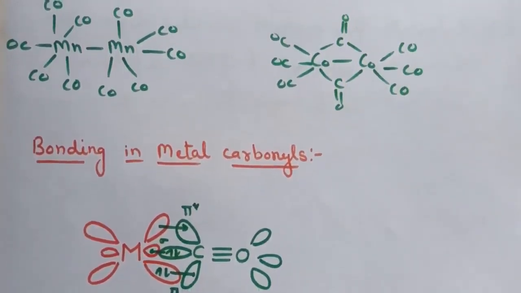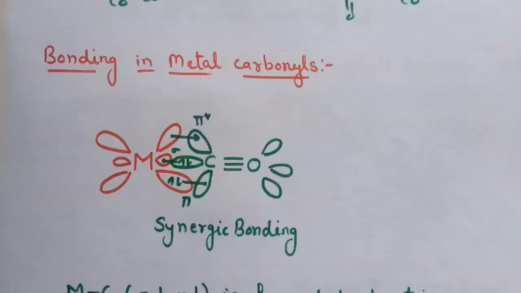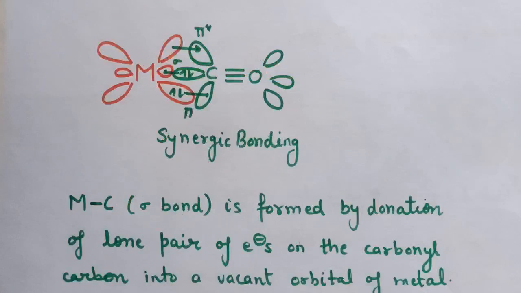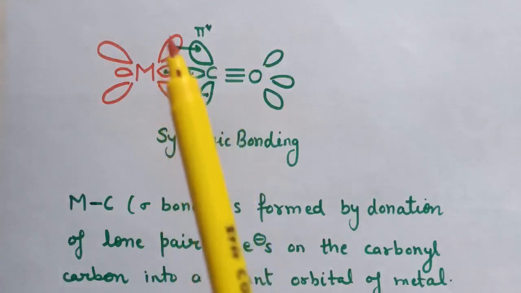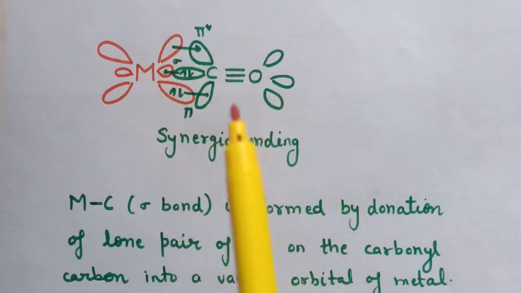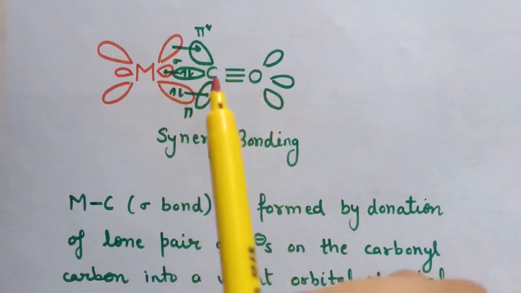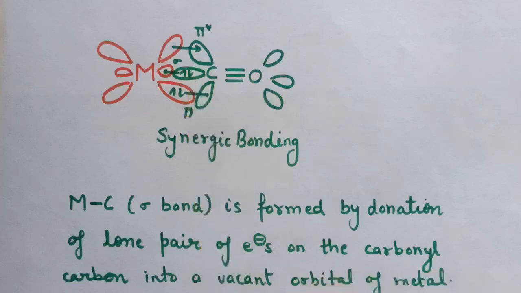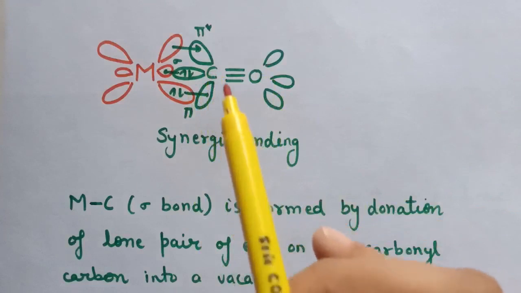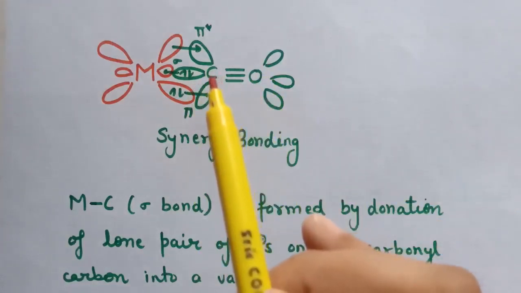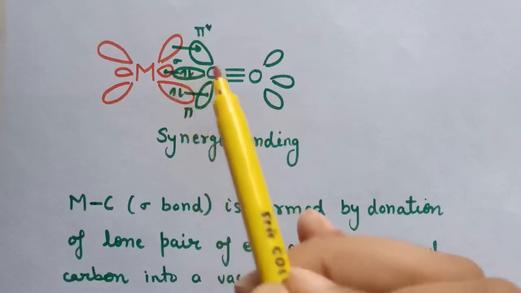Now the next thing is bonding in metal carbonyls, that is, how carbon monoxide forms bonds with the metal. Here two types of bond formation take place. First is the formation of a sigma bond, and second is the formation of a pi bond. Carbon monoxide contains lone pairs, and these lone pairs are present on carbon. So in carbon monoxide, the lone pair will be donated from carbon to the metal.